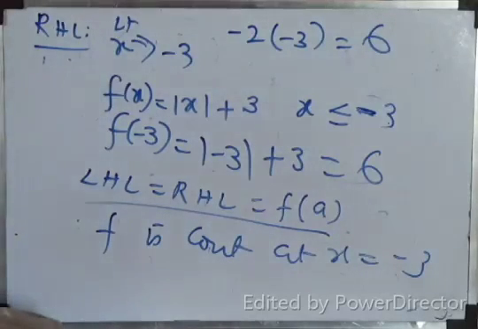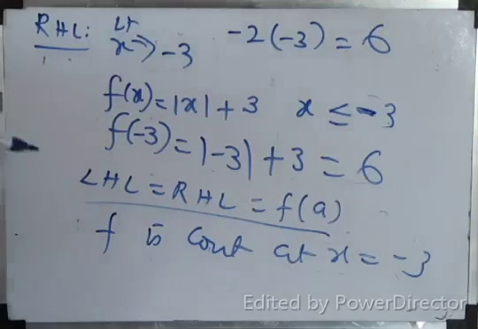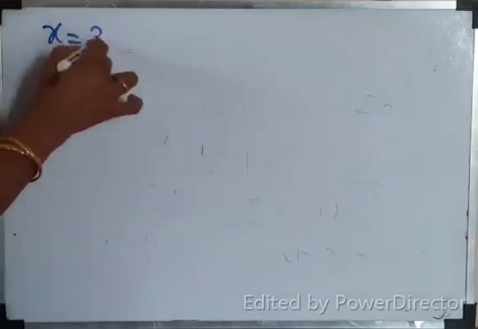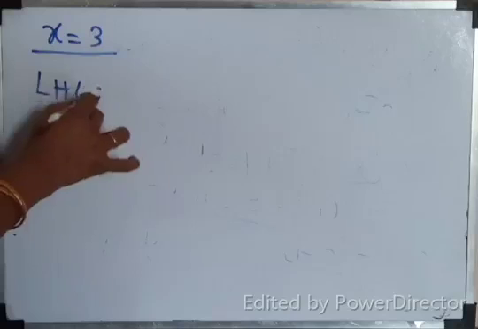Actually, the question is find all the points. One more point we have to discuss. What is that? X equal to 3. Correct. We'll discuss at the point x equal to 3. Select the right function. That's all. For LHL, which function to be selected? For RHL, which function to be selected? For x equal to 3, what is my LHL?